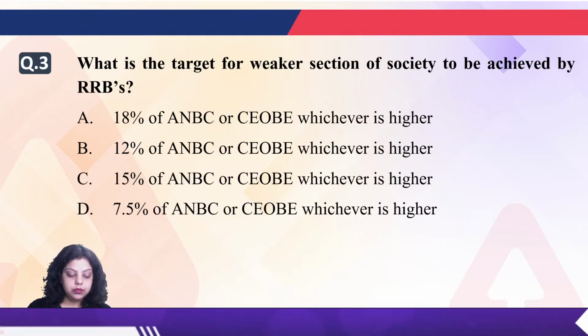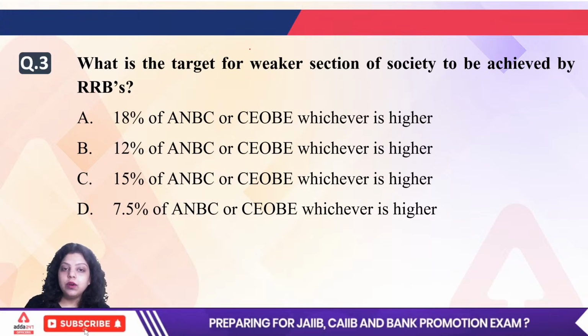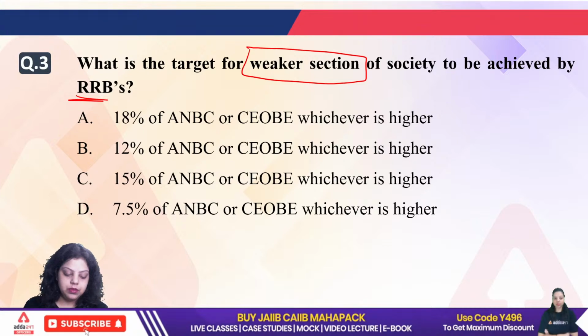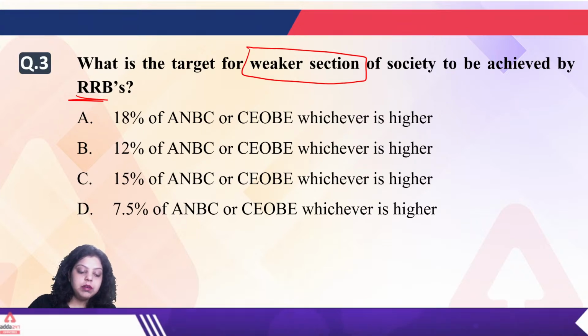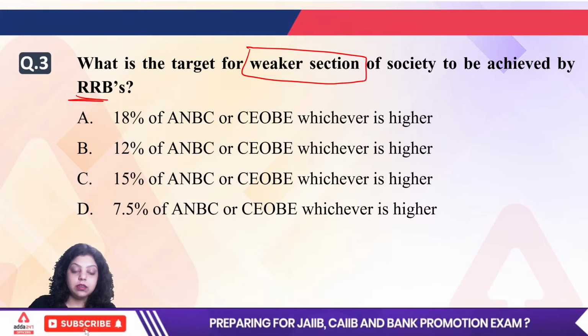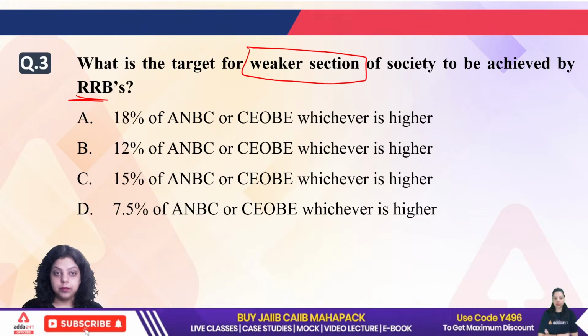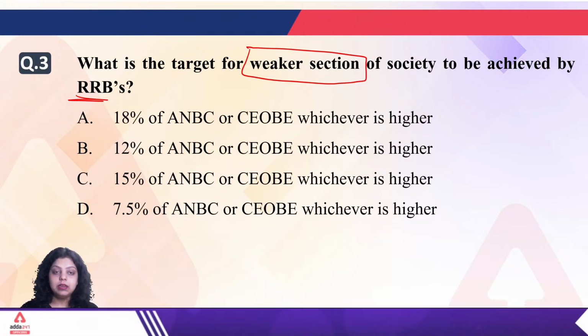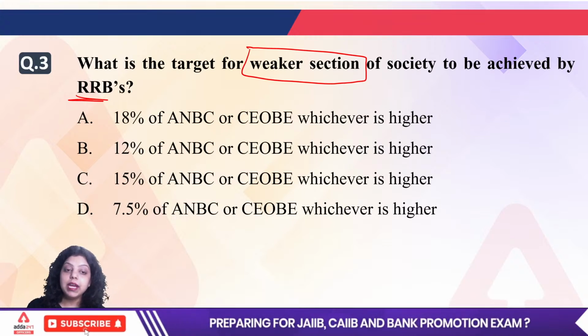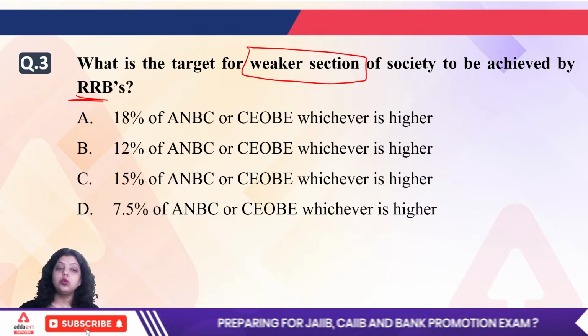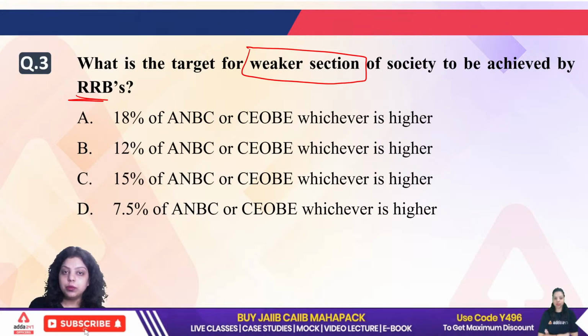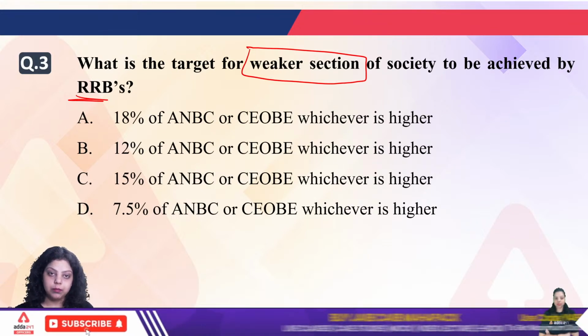Next, what is the target for the weaker section of society to be achieved by RRBs? Do make sure that whenever we are talking about the priority sector lending, RBI has divided the banks into 2 categories for the PSL target, not for the overall categorization of banks in India. The first category is domestic banks and the second is foreign banks.